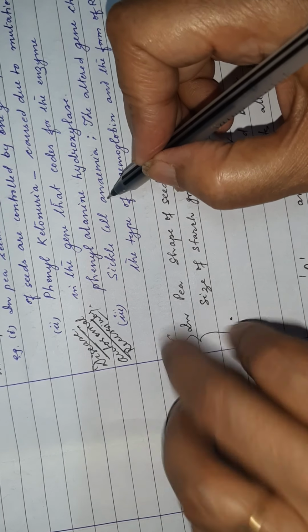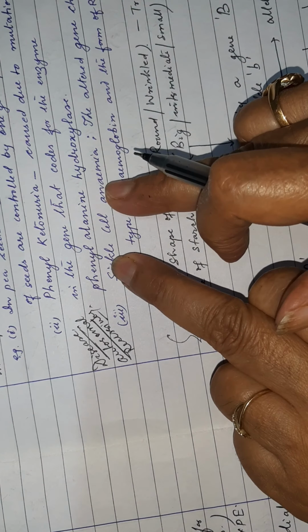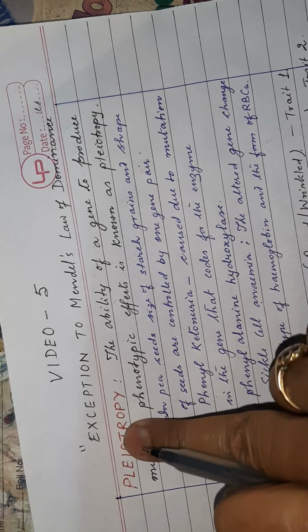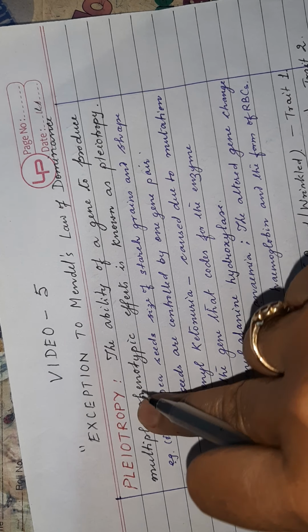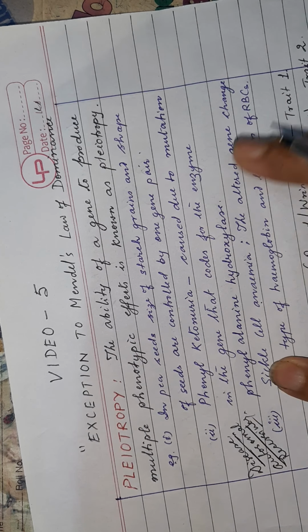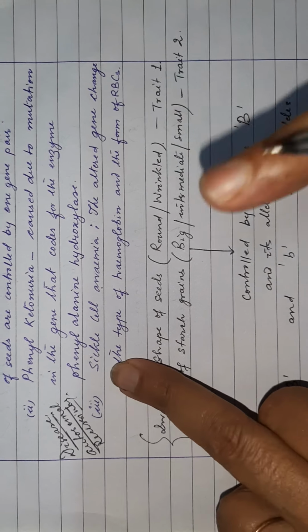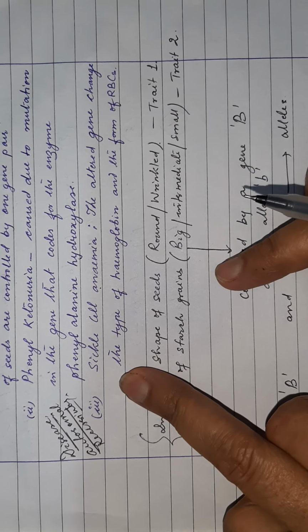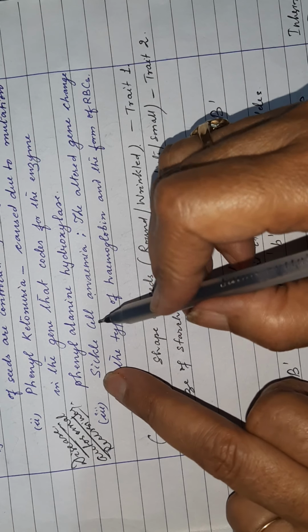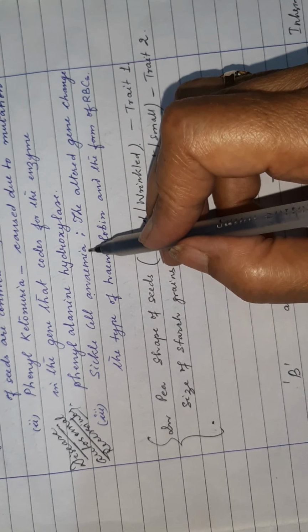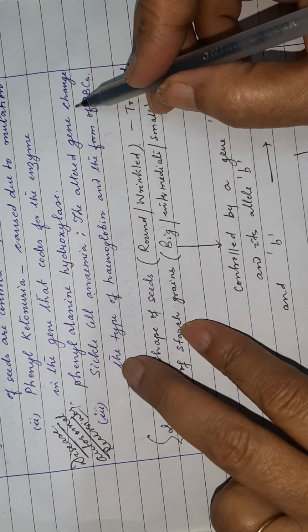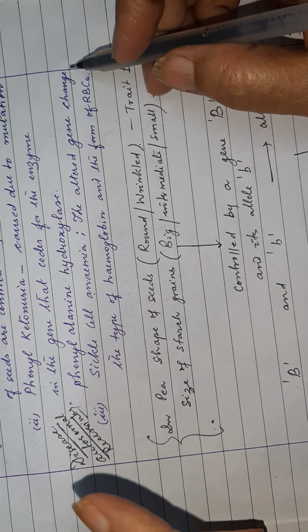And the third example, sickle cell anemia. Its details are given in the book, but it is not correlated with pleiotropy. But the entire explanation in detail is given in your book. So we will discuss the detail afterwards, right? So let us just look at the example. Sickle cell anemia, what is it? The altered gene. So the gene gets altered.